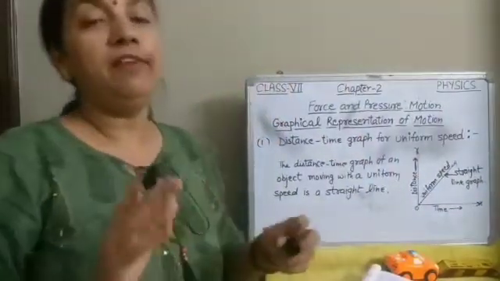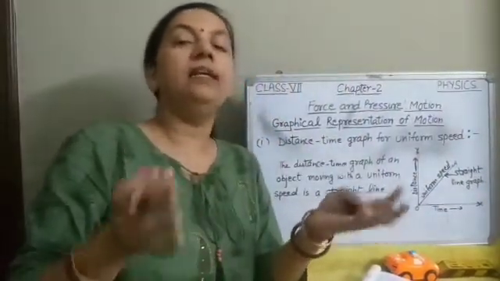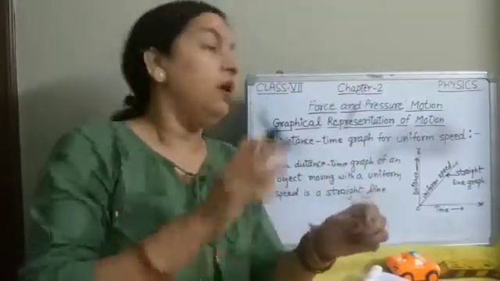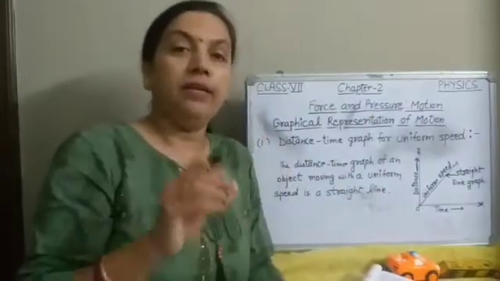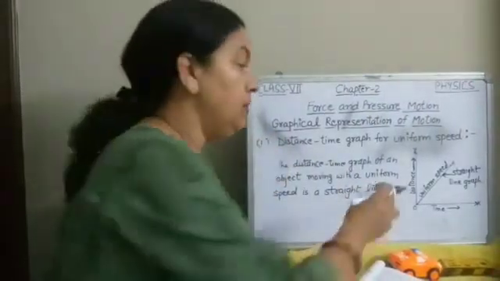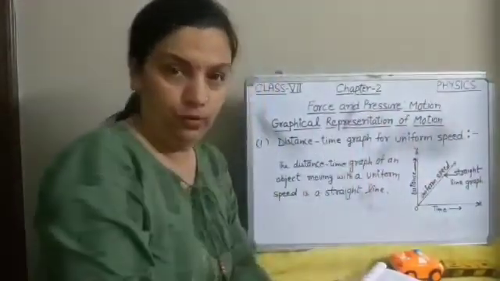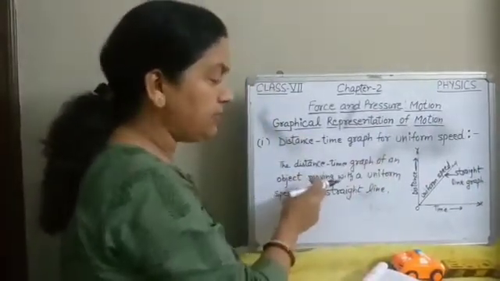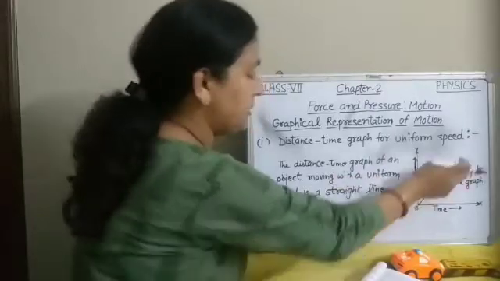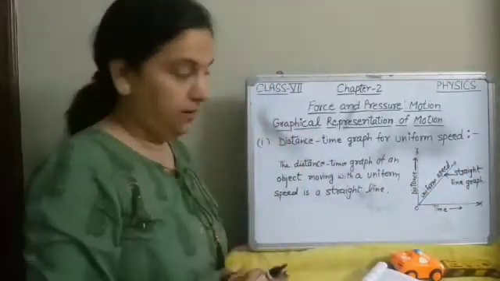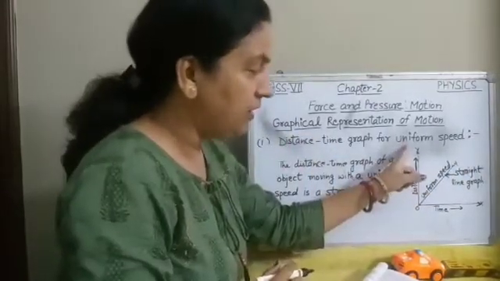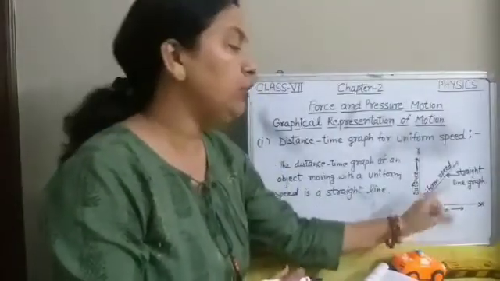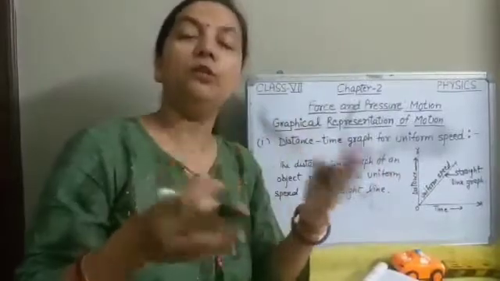Whenever two things are directly proportional to each other, and if we draw a graph for them, it will always be a straight line. So the distance time graph of an object moving with a uniform speed is a straight line, because distance traveled is directly proportional to the time. They both are directly proportional to each other.